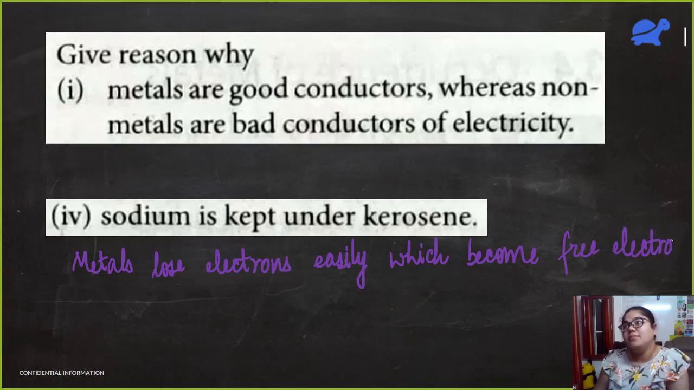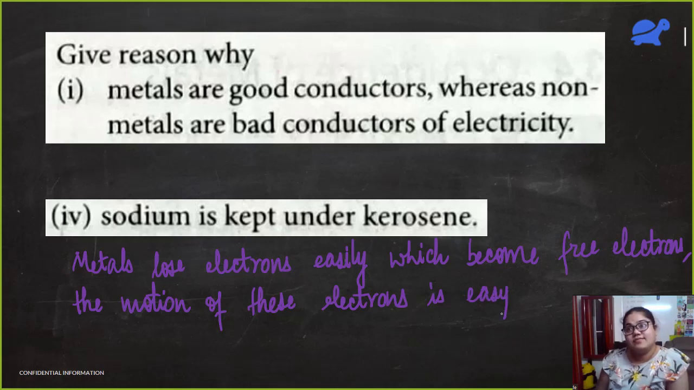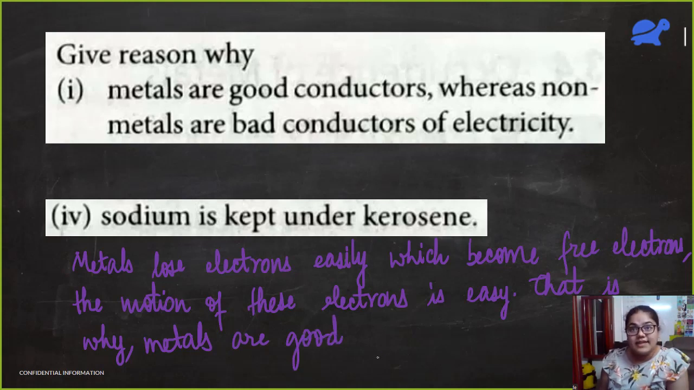Which become free electrons. So these free electrons can move in the entire surface of the metal. So the motion of these electrons is easy. That is why metals are good conductors of electricity, because they have a lot of free electrons. So is this point clear?